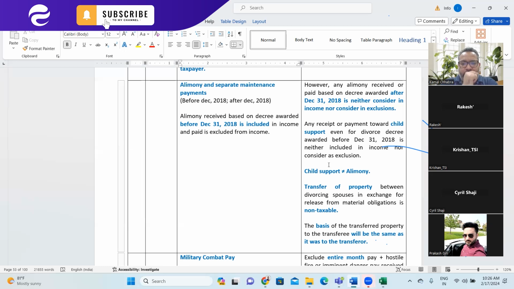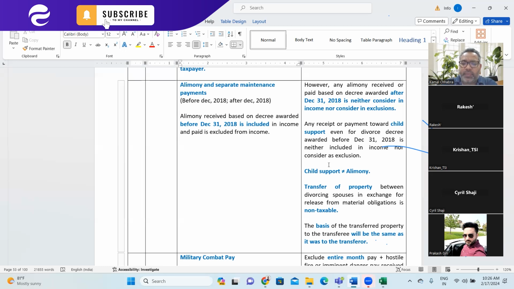Any receipt or payment toward child support, right? This is altogether different. Even for a divorce decree awarded before 2018, it is neither included in income nor considered as exclusion. So child support was never part of income, and in future also it is not part of income. Child support is not an element.